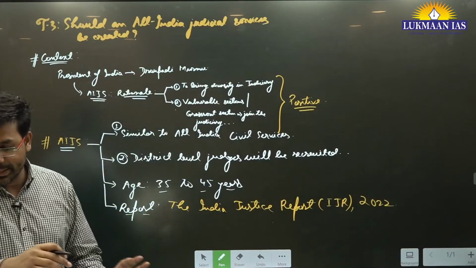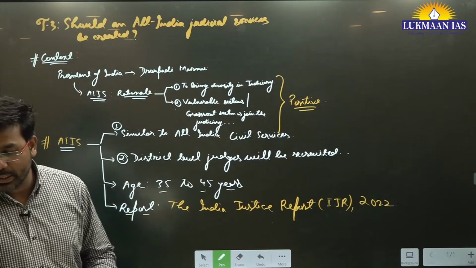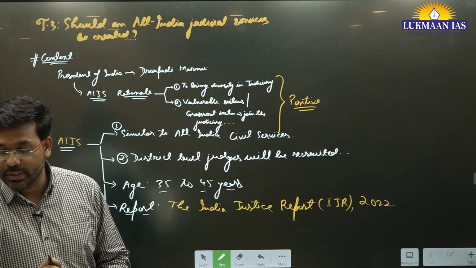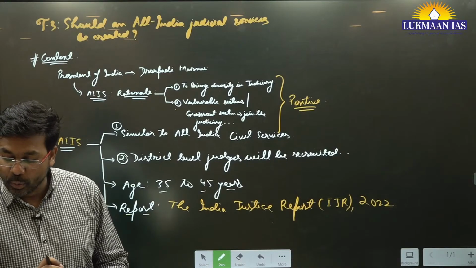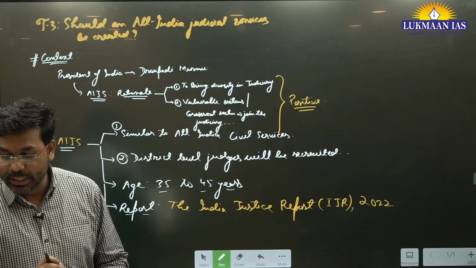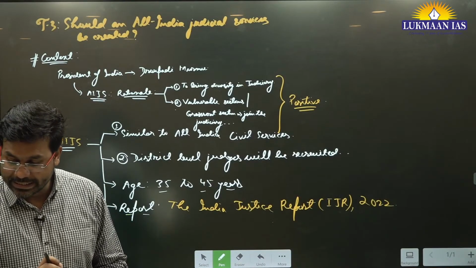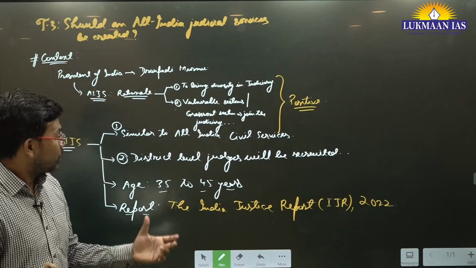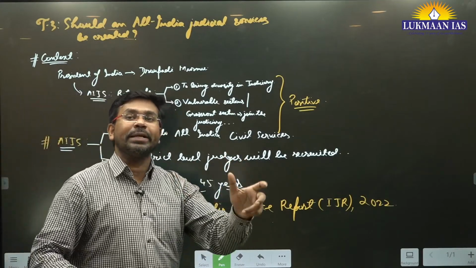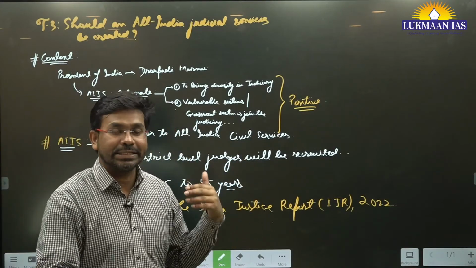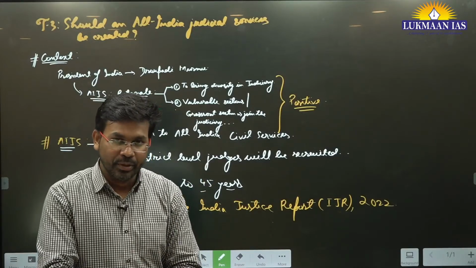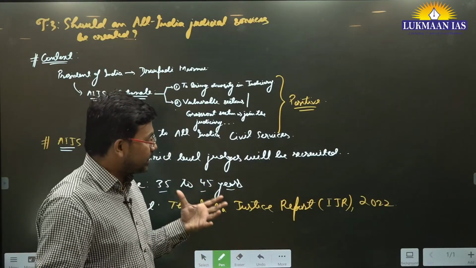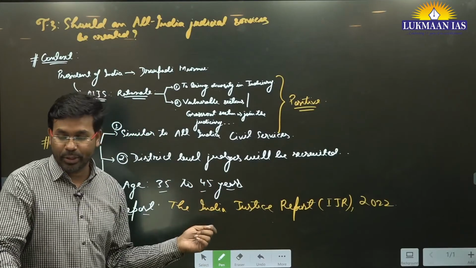The India Justice Report of 2022 shows that only 35% of subordinate court judges are women. No state has been able to meet the quotas for scheduled castes, scheduled tribes and other backward classes in the subordinate judiciary. So this report says that the number of women judges in the district courts or subordinate courts is very low.